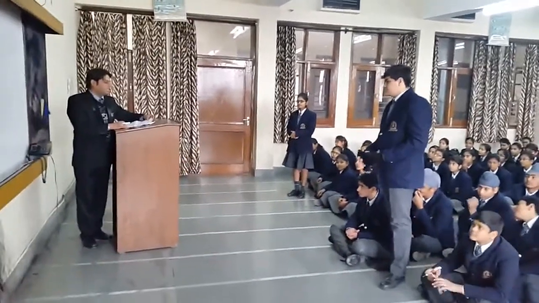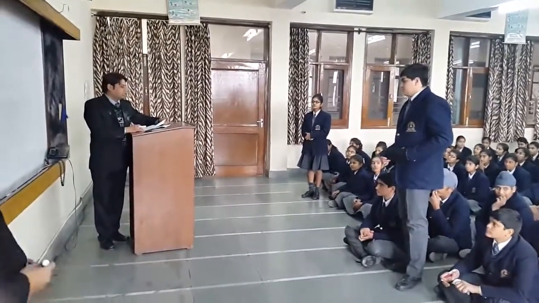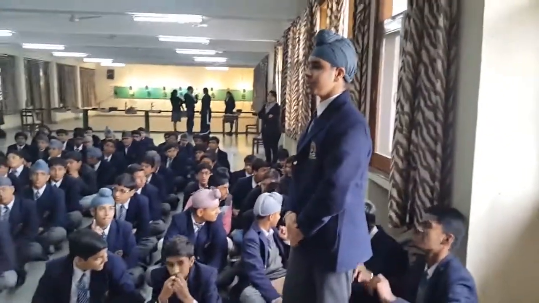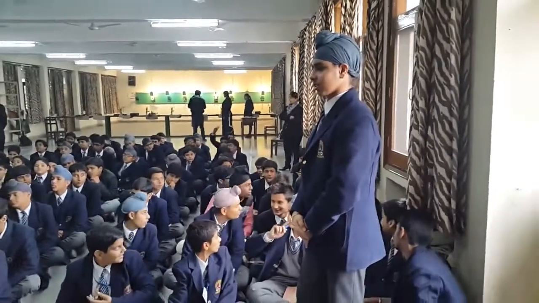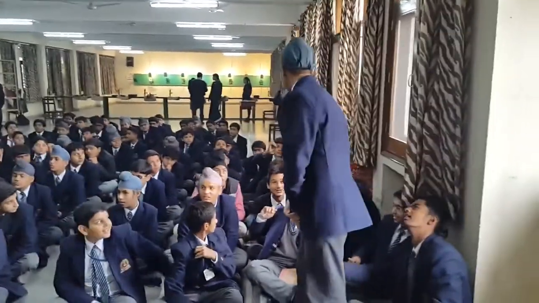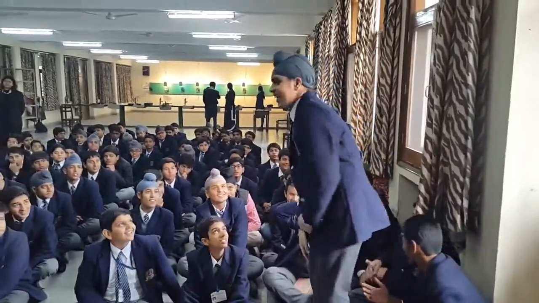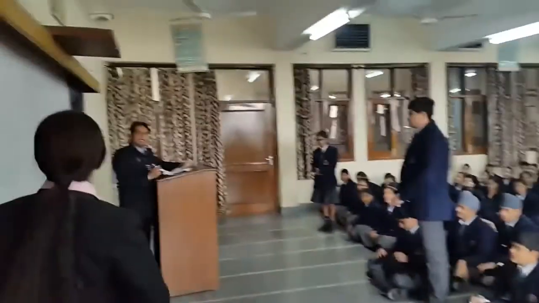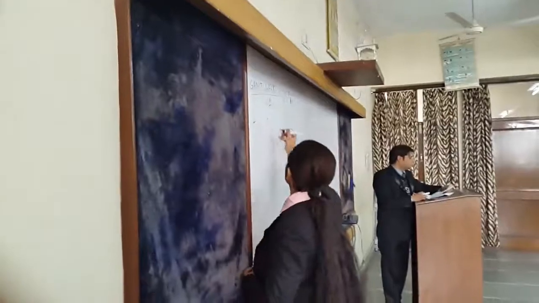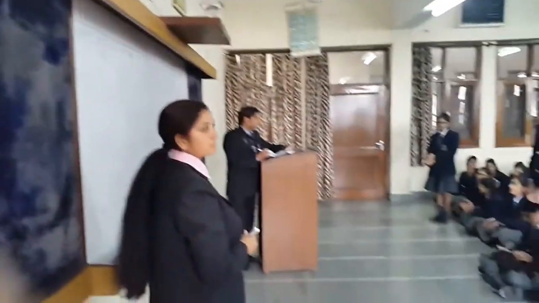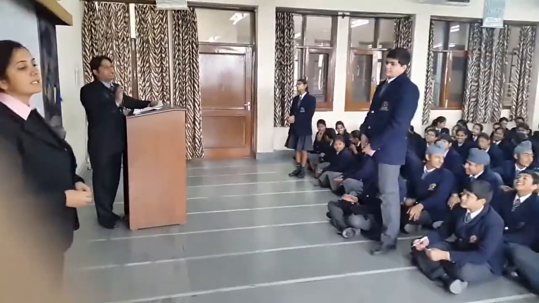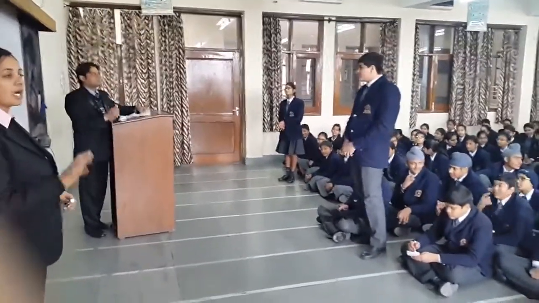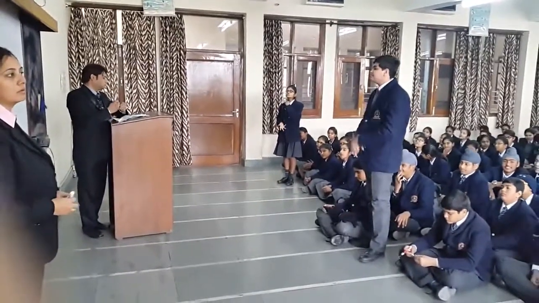Yes, the first question for group A. Which number is called the identity element for addition of rational numbers? 0. Yes, it is right. 5 marks. After answering, please point out. Your turn is over, so please point.